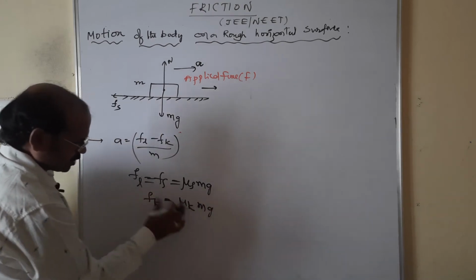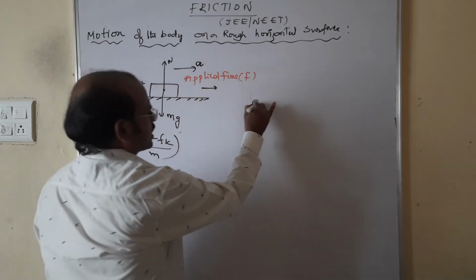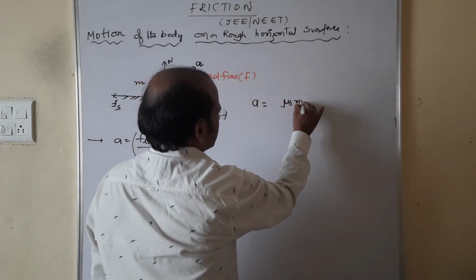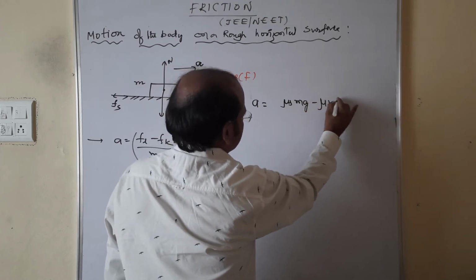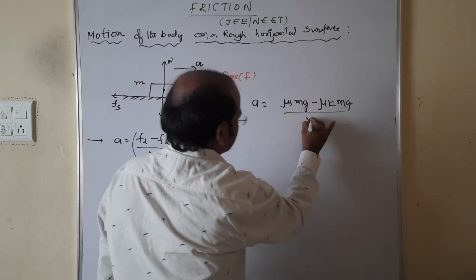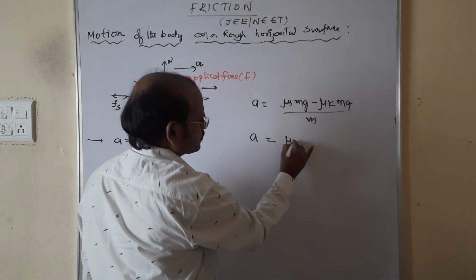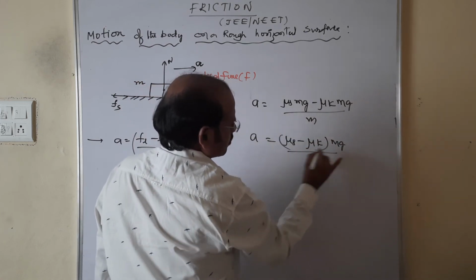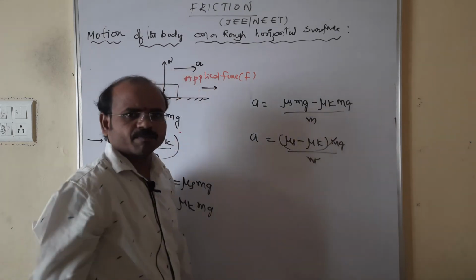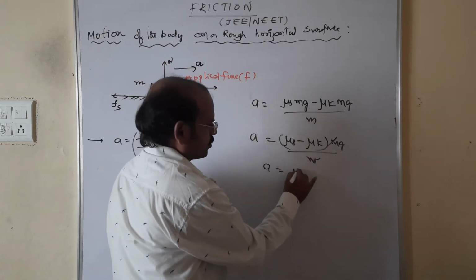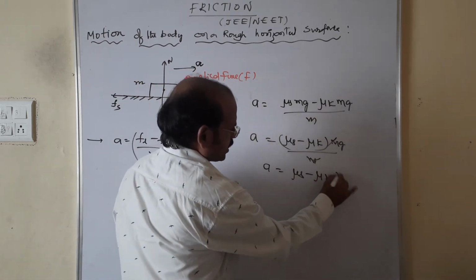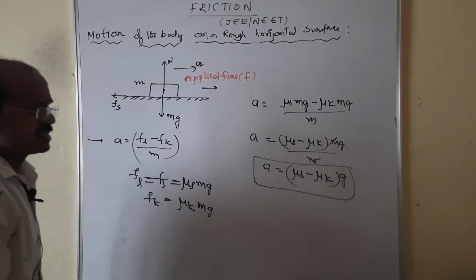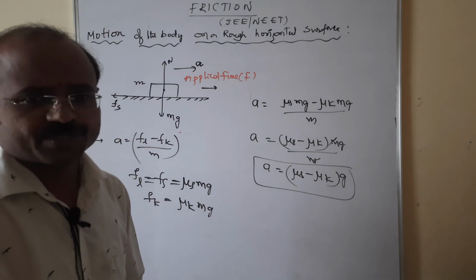Substituting both here, we get acceleration a is equal to (mu s mg minus mu k mg) by m. Taking mg common, the m's cancel. Therefore a is equal to (mu s minus mu k) into g. This is the acceleration between static and kinematic friction force.